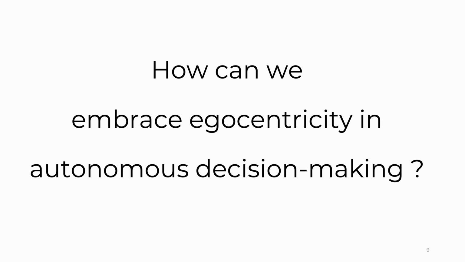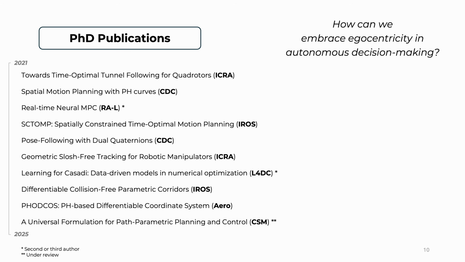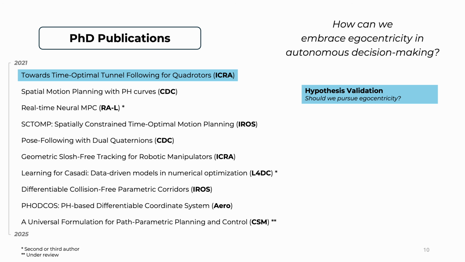Trying to come up with a good answer to this question, in the past 4 to 5 years, these are the papers that I've published. Given that the talk would take too long if I addressed all the papers, I've summarized them into 3 sections. First of all, I'll try to persuade you that embracing high egocentricity is actually worth it in robotics and autonomy overall.